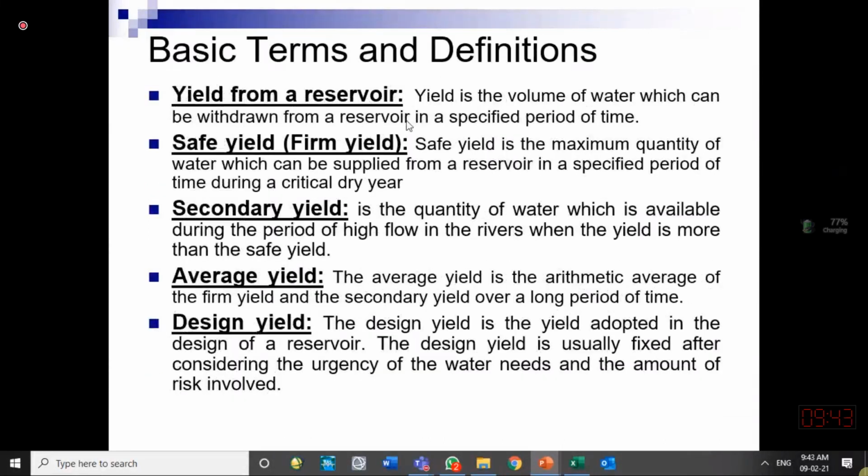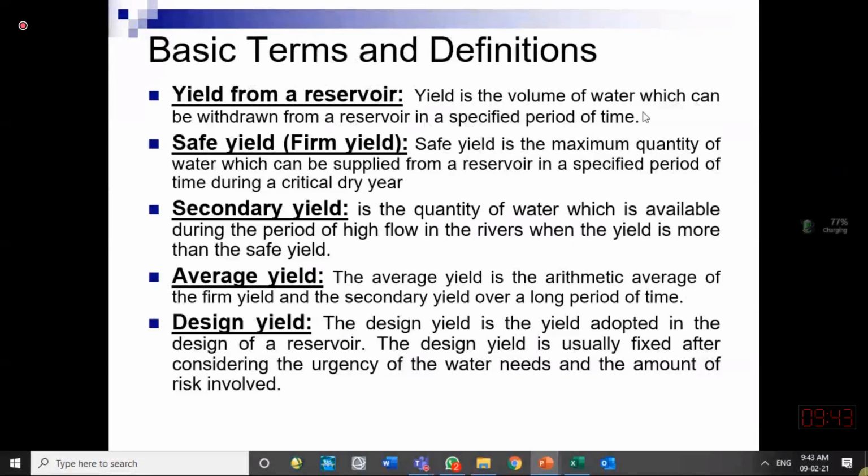Yield from the reservoir. Yield can be yield of water. Yield is output. Another name for output is yield. So when we say this is the yield of water from this watershed, it means we are calculating how much volume of water is coming per unit area of that watershed. Similarly, if we tell how much is the yield of sediment, the sediment load or sediment quantity per unit area of that watershed is called the sediment yield of that watershed. So yield from the reservoir is similar to that for the watershed.